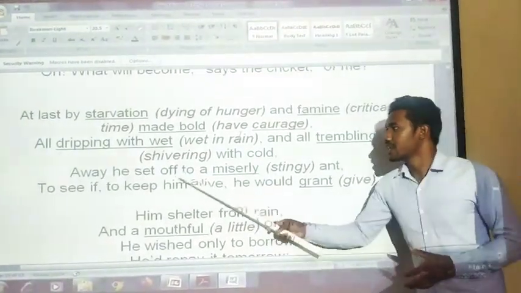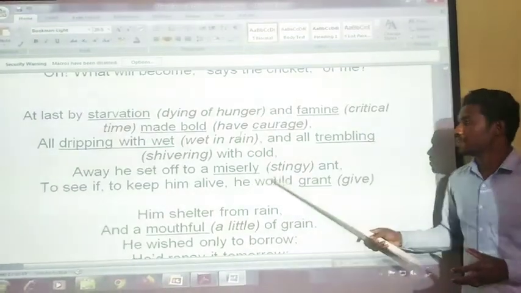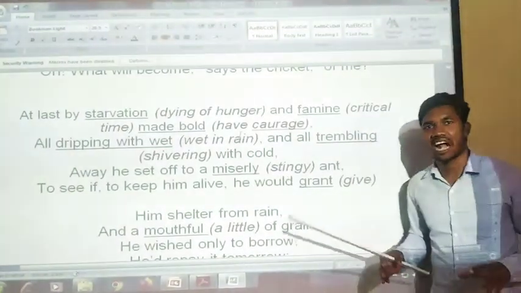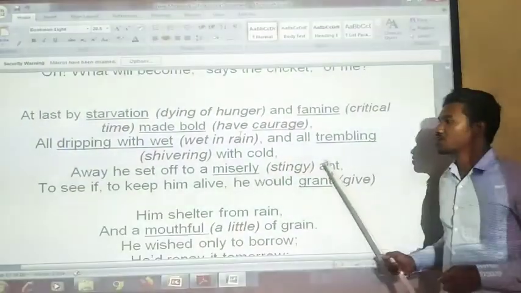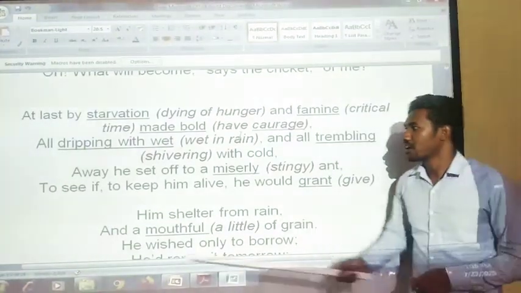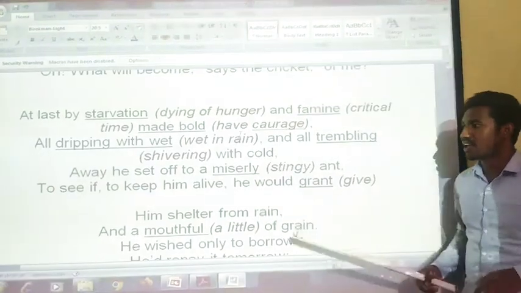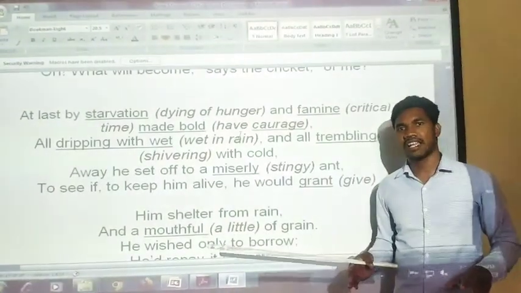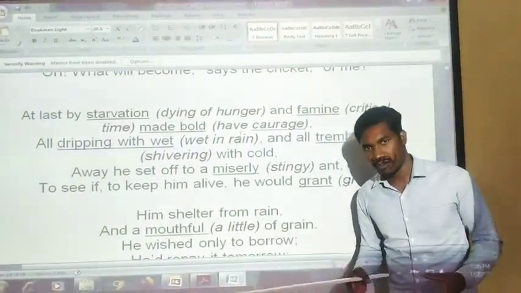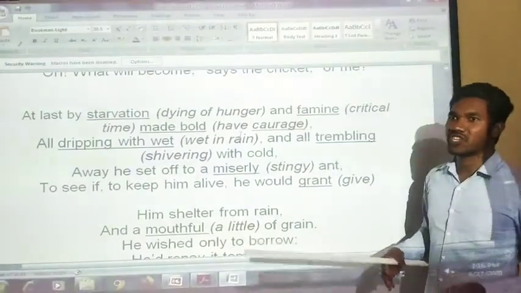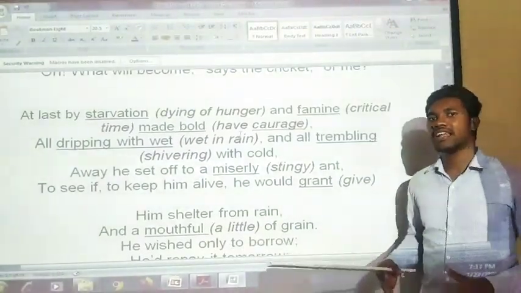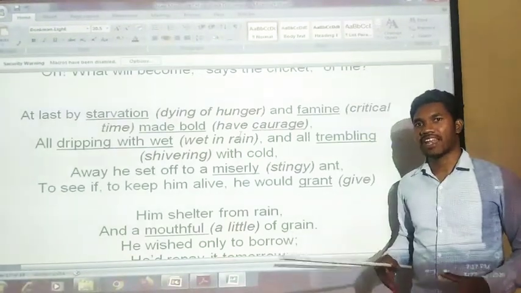He set off to a miserly ant. Miserly means stingy. Stingy means kanjus. Okay, kanjus or stingy ant. He is going to see if, to keep him alive, the ant would grant. He is thinking that if the ant gives me a little food, or gives me a shelter to stay, then it will be good. I can keep myself alive, or I can live.